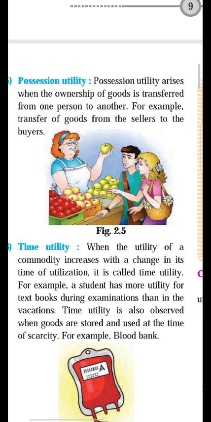Apart from this example, let us see the second example of possession utility. Possession utility means when the seller sells commodity to the buyer, or the possession utility increases when the ownership rights of goods transfer from one person to another person.